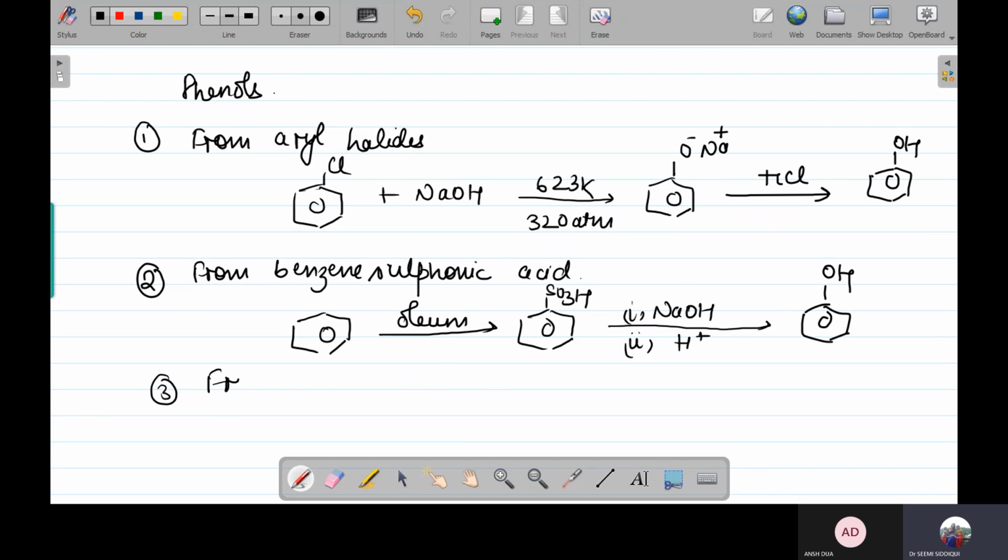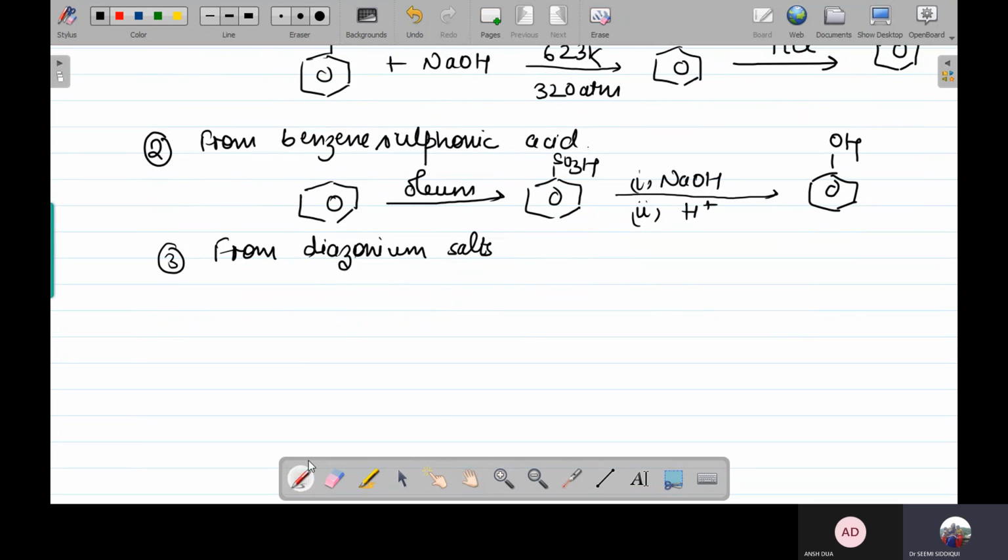Third one is from diazonium salts. Now when we talk about the diazonium salts, NH2, NaNO2, HCl, temperature condition 273 to 278 Kelvin.